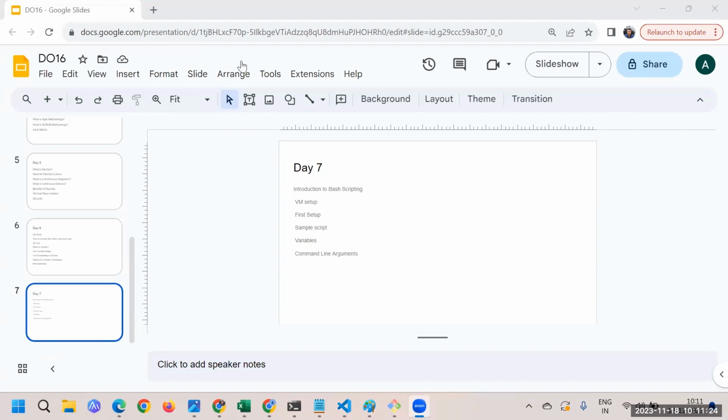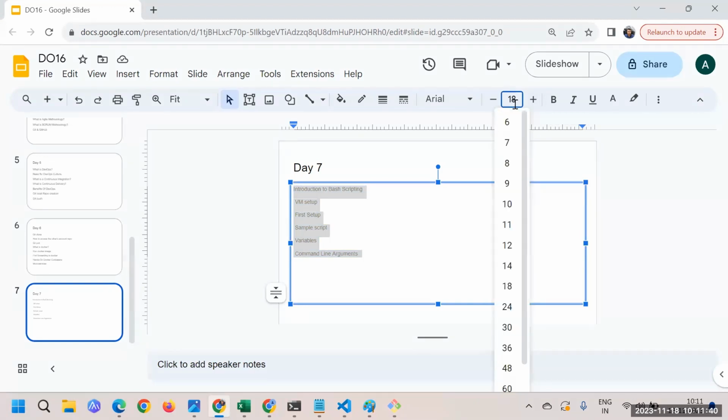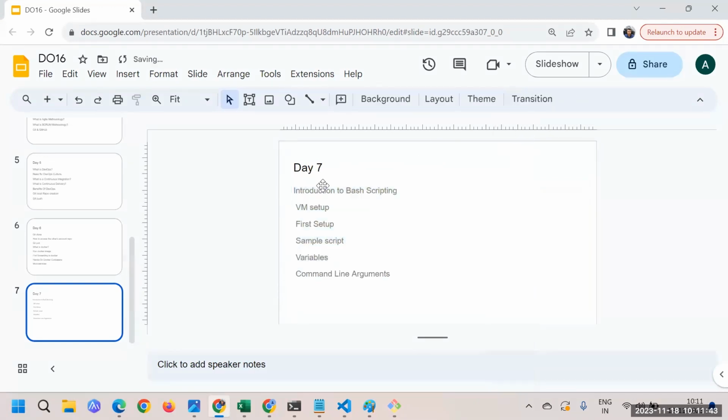Alright, so let us start with today's session. In today's session, we're going to talk about bash scripting. Let's start by understanding what bash scripting is, with an introduction to it. What is meant by bash scripting?